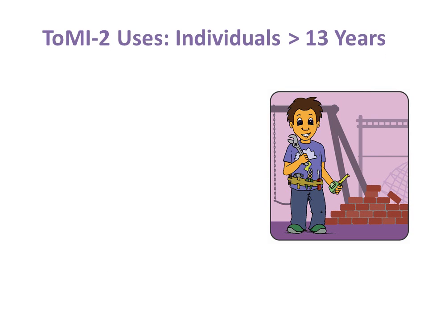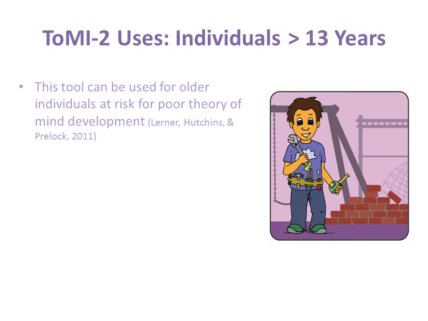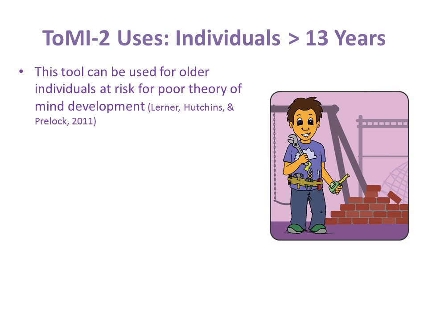For the ToMI-2, ceiling effects are observed for typically developing samples around age 13, but no ceiling effects are observed for autism spectrum disorder samples, even among the oldest and highly verbal individuals. Thus, the ToMI-2 can be appropriately used for adolescents and adults, a proposition that has been empirically confirmed by Lerner et al., 2011.